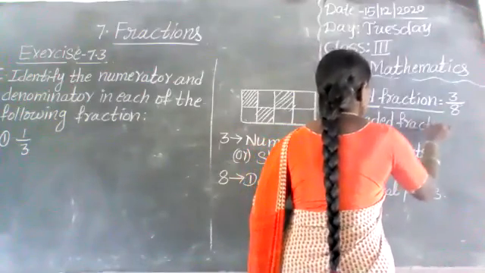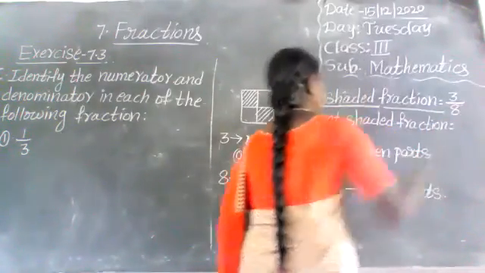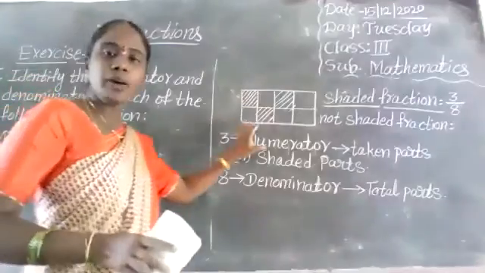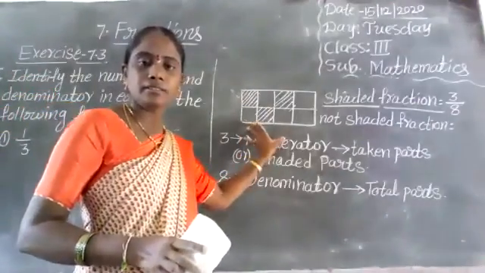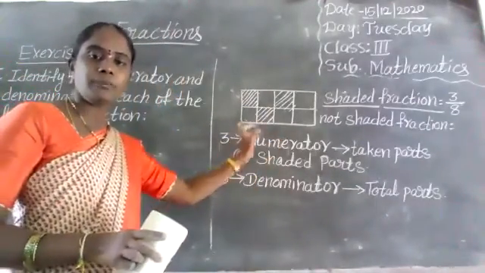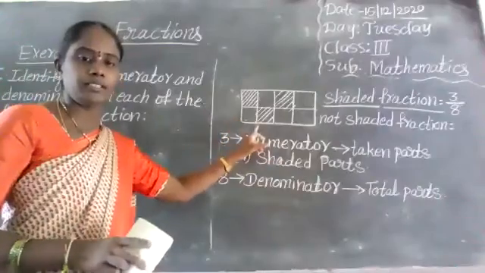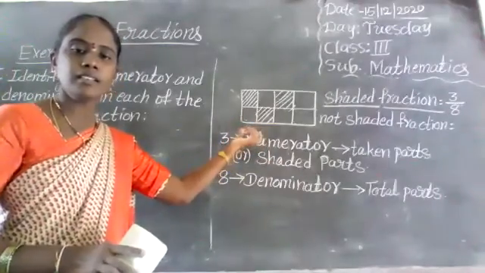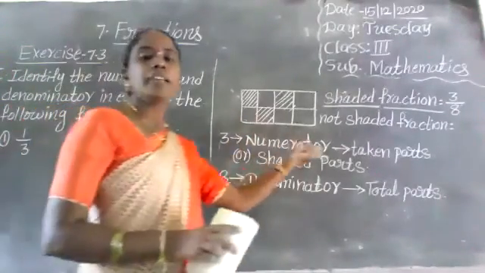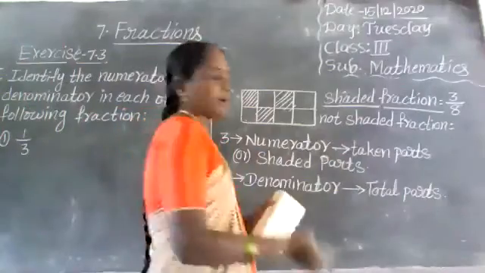Not shaded fraction form. Not shaded parts, how many are there here? Say, anyone? Not shaded parts. Very good, 5. Total parts are 8. 5 by 8 is the not shaded fraction form.